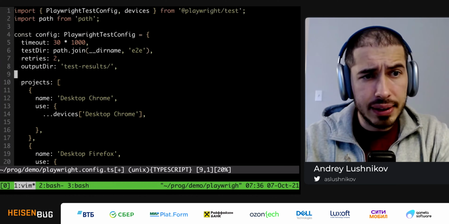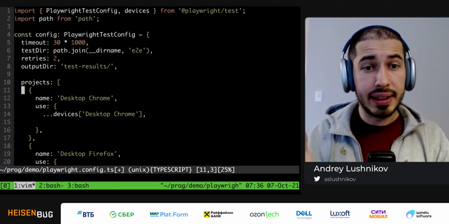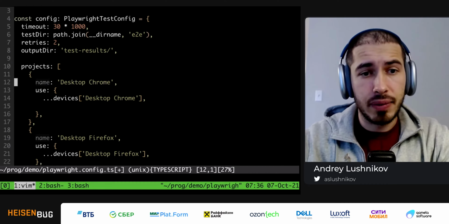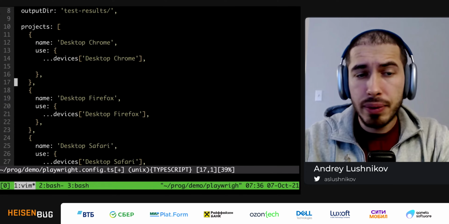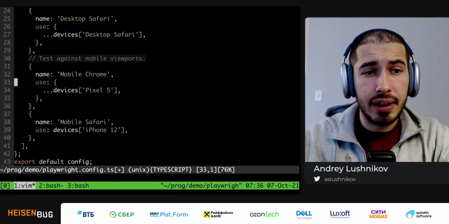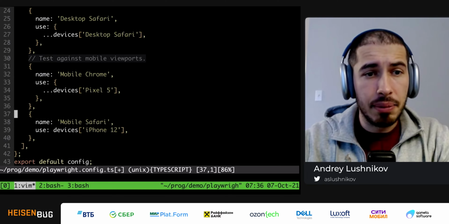The important part here is this projects list. Projects are kind of like configurations. So we have only one test, and we want to run this test against different browsers. And we can specify these browsers or configurations in this list of projects. So for example, we will run this test in desktop Chrome and in desktop Firefox, Safari, and even in mobile versions of browsers like mobile Safari and mobile Chrome.